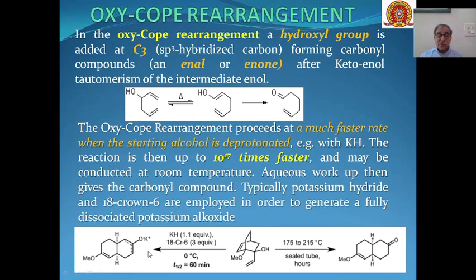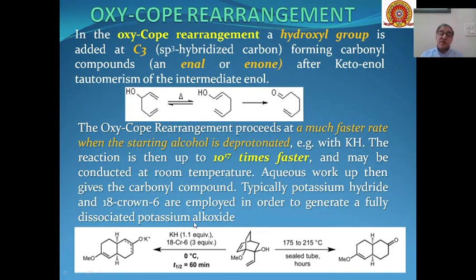So we can see over here, if we have this allyl alcohol, normally if we perform this reaction in a sealed tube in the absence of any base, the reaction will take place at 175 to 215 degrees centigrade to give us this type of product.